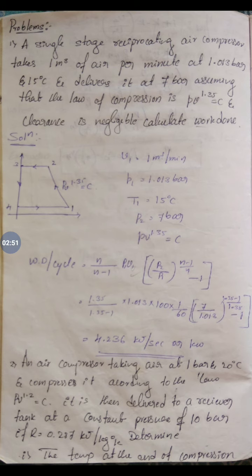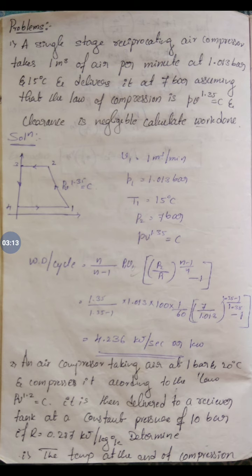That is the delivery pressure P2, 10 bar. And he has given the R value here, 0.287 kilojoules per kg Kelvin. And he is asking to find the temperature at the end of compression, work done and heat transfer during the compression of air per kg of air.